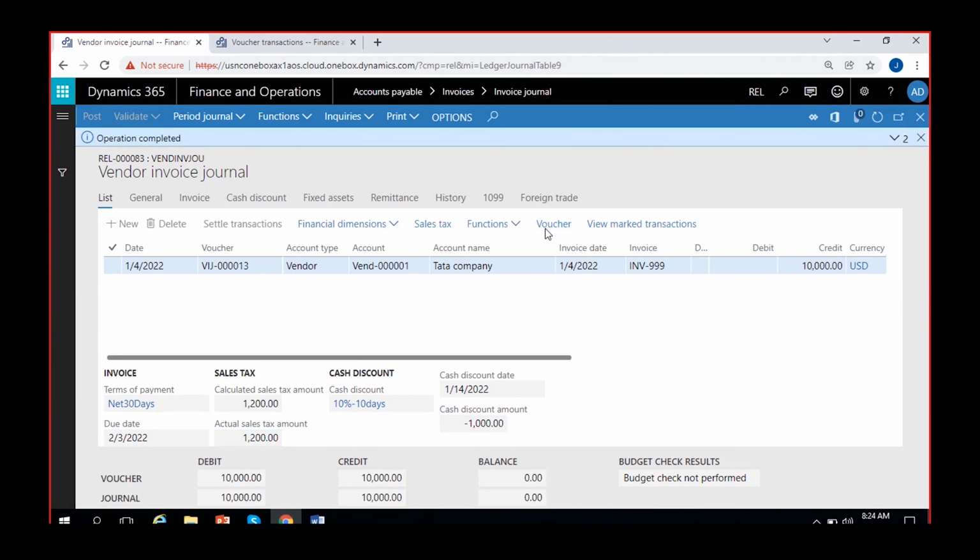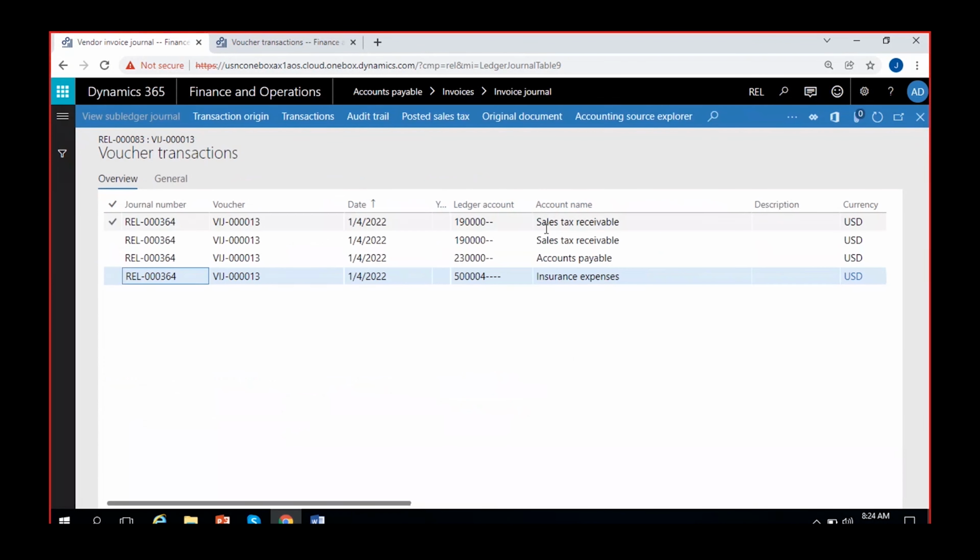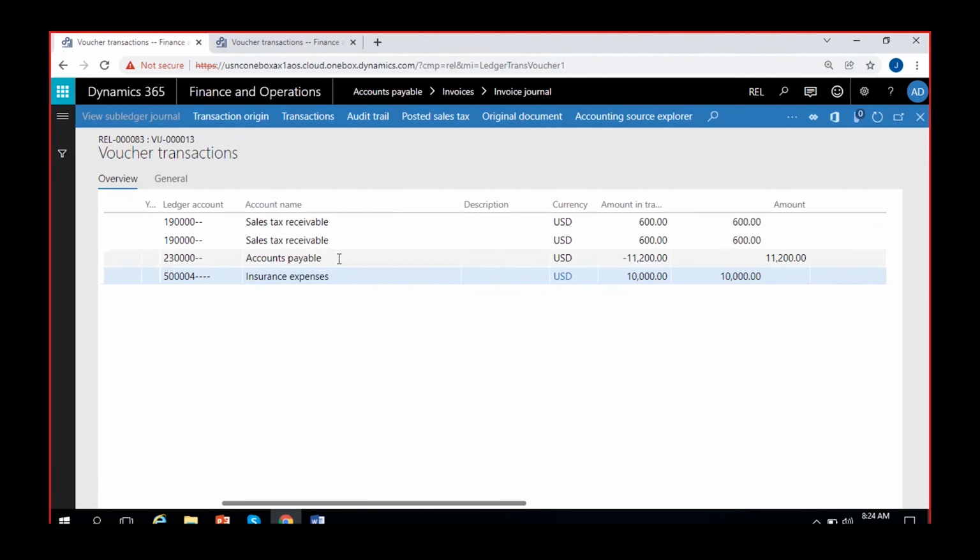You can see the voucher here. Accounts payable account is credited with a total of 11,200, meaning 10,000 of original amount plus 1,200 sales tax amount. Insurance expense is debited for 10,000 and sales tax receivable is debited for 1,200.